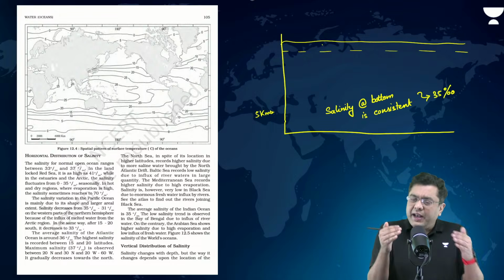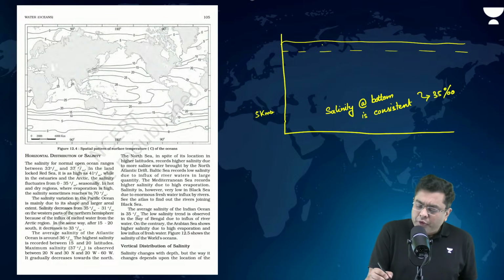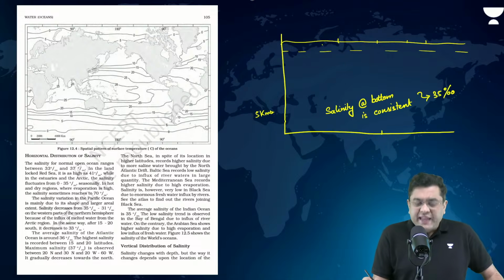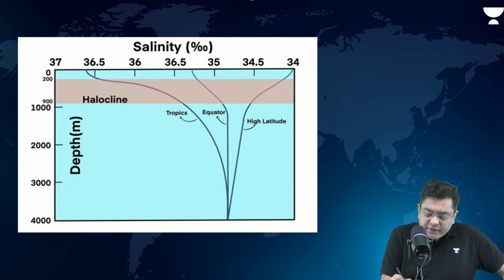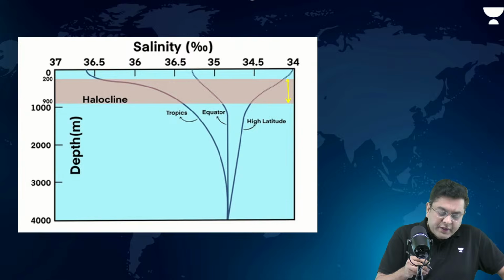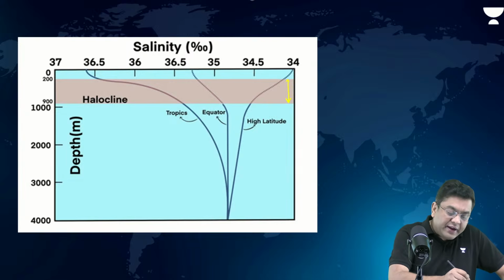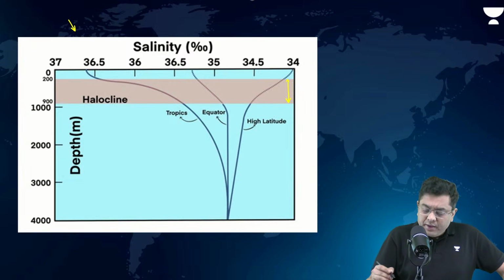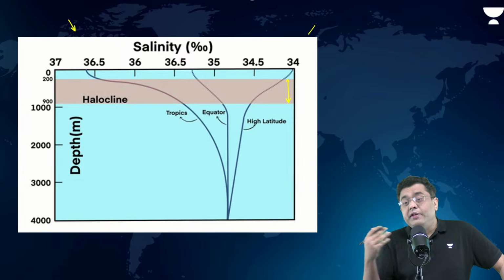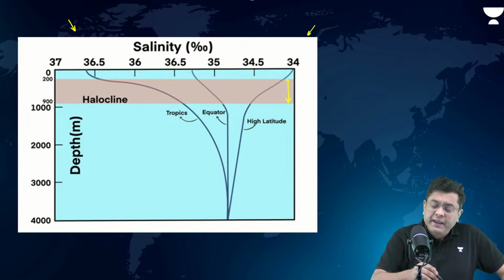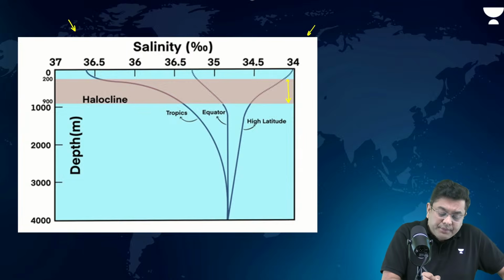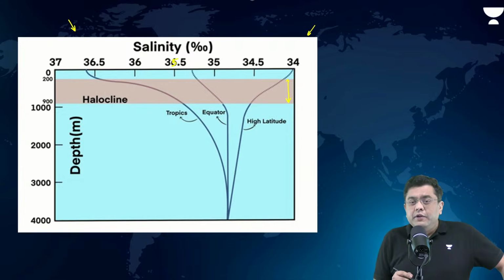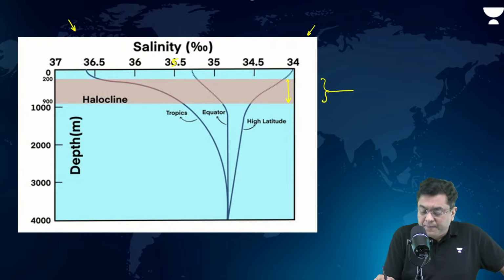So that is where you will have a zone of transition from variation on the surface to consistency at the bottom. That zone of transition is what is known as halocline. Observe that basically at the tropics, salinity in general is 35, 36, 37, even 41. At the higher latitude, salinity is much lower because evaporation is very low. At the equator, roughly around 35. So this is a zone of transition.